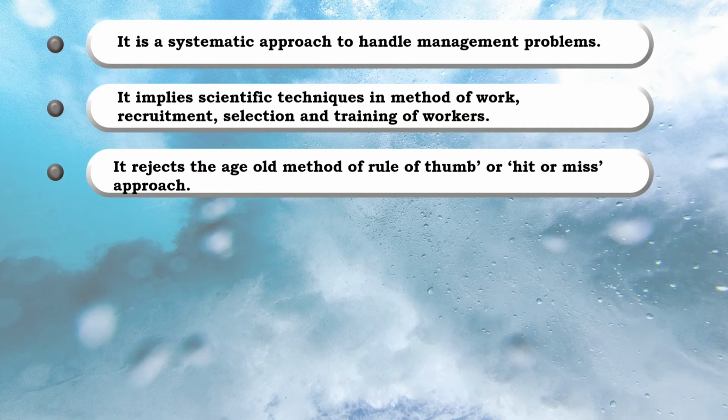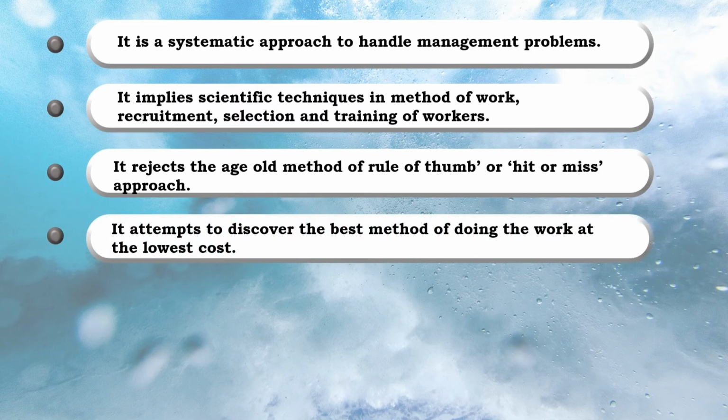It rejects the age-old method of rule of thumb or hit or miss approach. So as we spoke about earlier, by eliminating the rule of thumb, it introduces the scientific methods to take up processes and produce better results. It attempts to discover the best method of doing the work at the lowest cost.